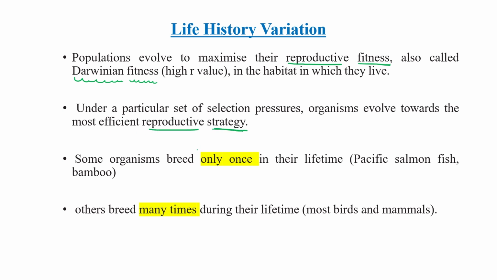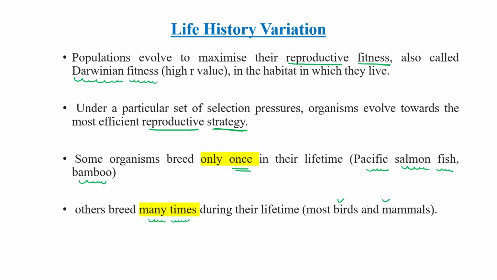Some organisms breed only once in their lifetime, like the Pacific salmon fish, and in plants, bamboo has this quality, reproducing only once in a lifetime. Some others reproduce many times, like birds and mammals.